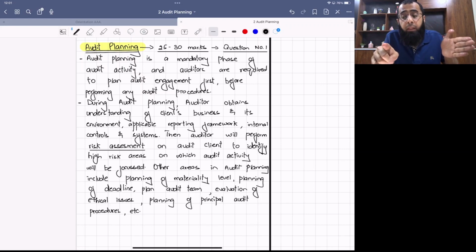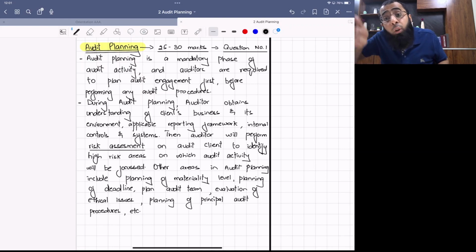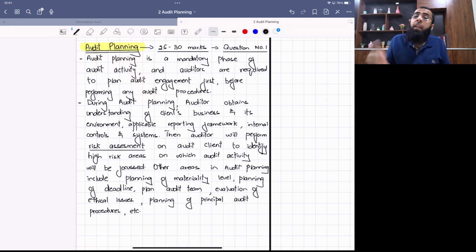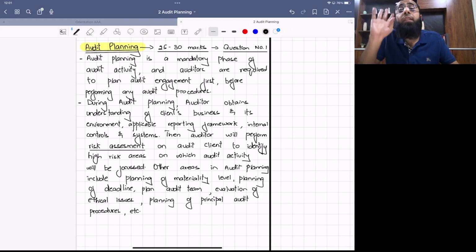And then he goes into each of the heads of the financial statement. Let's do planning for receivable now. So now we'll go inside the receivable. Who will do the audit of receivable? From the audit team, who will go there? What is the deadline for receivable? What is the materiality level which will be allocated to the receivable head?